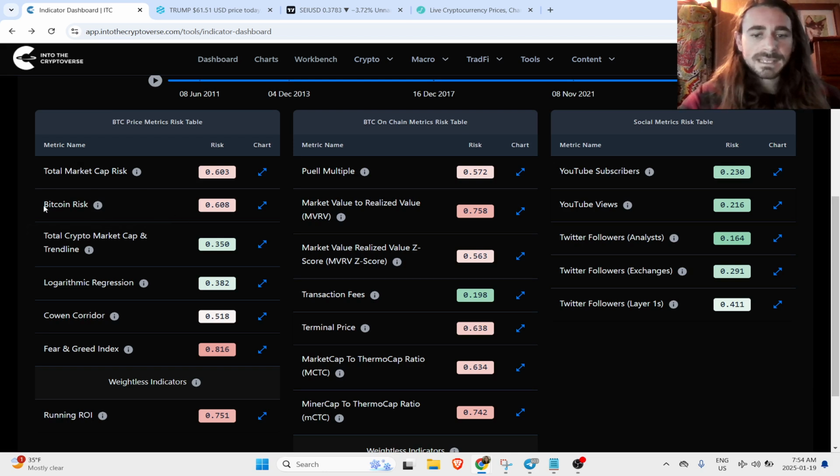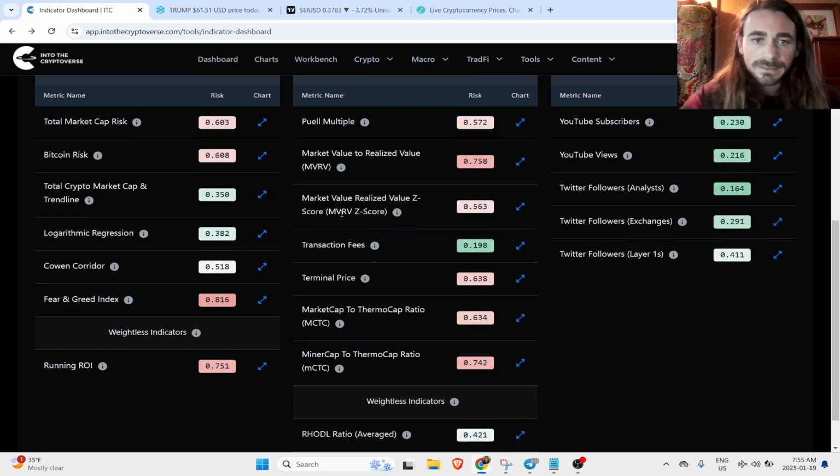Just because Bitcoin price hits a higher risk level doesn't necessarily mean that's the cycle top. That's why we've got all these different indicators for when things start getting overheated. We've got the Puell multiple, the MVRV score, terminal price, market cap to thermal cap ratio, and miner cap to thermal cap ratio. All just different metrics that measure the overbought and oversold nature of Bitcoin and crypto. Generally, these indicators have done a very good job historically at calling the market cycle tops and bottoms.